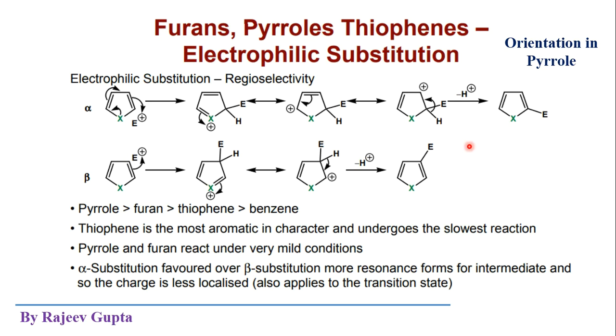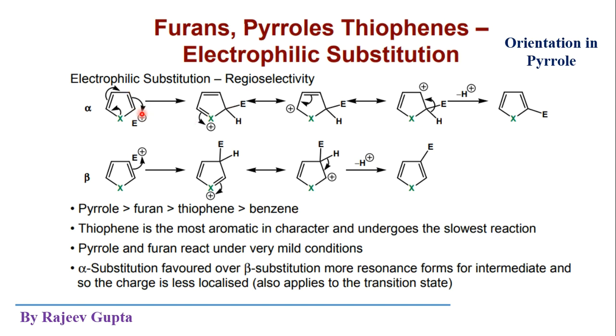Now orientation in pyrrole, furans, thiophene, these heterocyclic systems, which are 5-membered ring systems, where in furans the heteroatom is oxygen, in pyrroles the heteroatom is nitrogen, and in thiophenes the heteroatom is sulfur. So we are seeing only one example, that is pyrroles. So in electrophilic substitution reaction in pyrroles, what will be the orientation or what will be the regioselectivity? So see, here the incoming electrophile could add on position 2 or position 3.